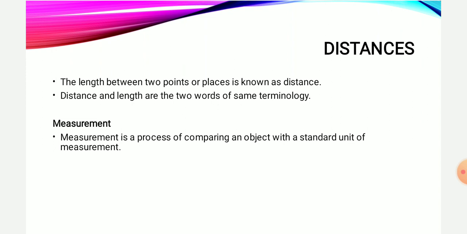Now whatever distance I am traveling, it has to be measured. We should come to know how much distance we have traveled. So for that, measurement is used. What is measurement? It is a process of comparing an object with a standard unit of measurement. Like we have a standard unit of length, that is meter. So we have to compare our distance with the standard unit, that is meter. That will be termed as measurement.